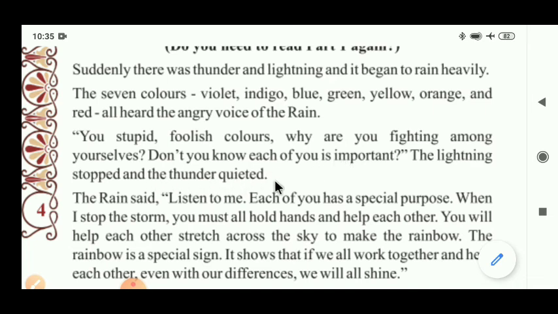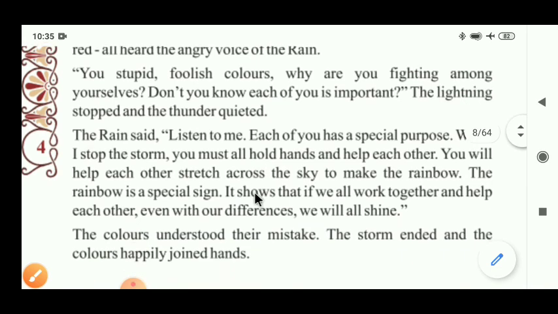Now the situation changed. The lightning stopped and the thunder quieted. Quieted means became silent. The thunder became silent now, so here is a new word, quieted. Quieted means became silent, stopped. Now what did the rain say?